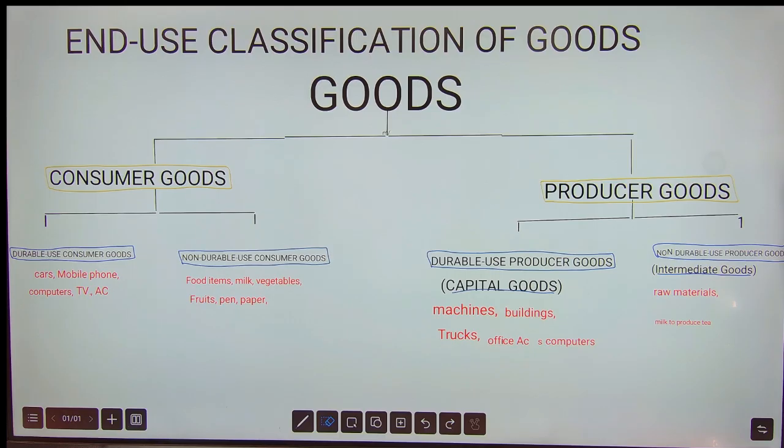Durable use consumer goods, these can be cars, mobile phones, computers, TV, air conditioners, lots of them we'll be discussing in detail. Non-durable consumer goods, these are food items, milk which you are using at home, vegetables, fruits, pens, papers. And producer goods, which are used by the firms, are also divided into two parts. Durable use producer goods are also called capital goods. Non-durable use producer goods, we call them intermediate goods, so we can call them raw materials.